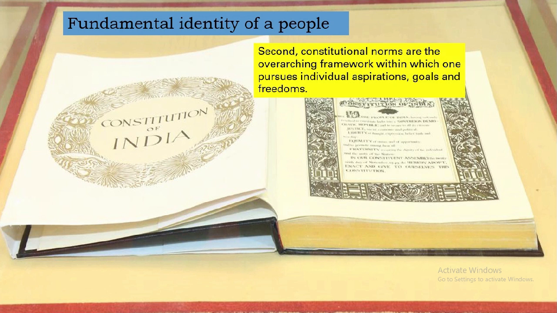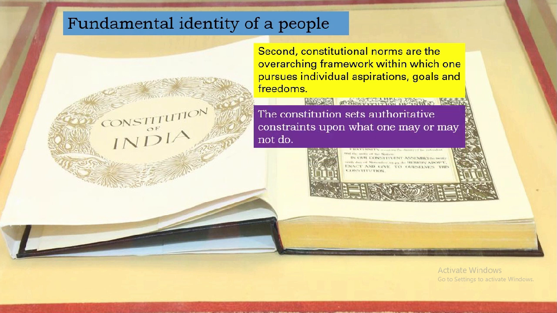The second thing: the constitutional norms are the overarching framework within which one pursues individual aspirations, goals, and freedom. So the second important point regarding the fundamental identity is that the constitutional norms are an overarching framework. These constitutional norms are present in every nook and corner of the society, within which one should pursue individual aspirations, goals, and freedom within the framework which is provided by the Constitution.